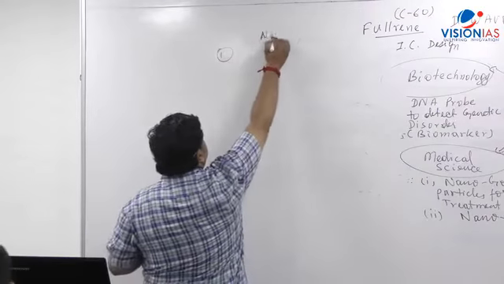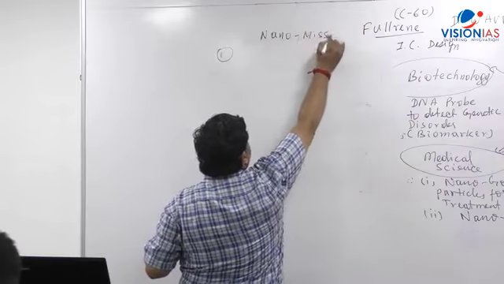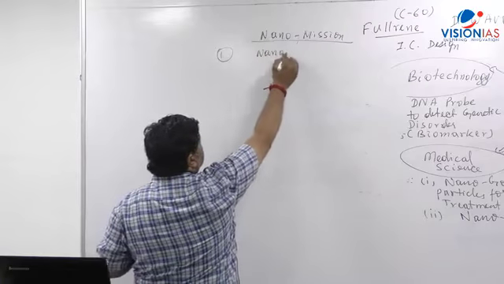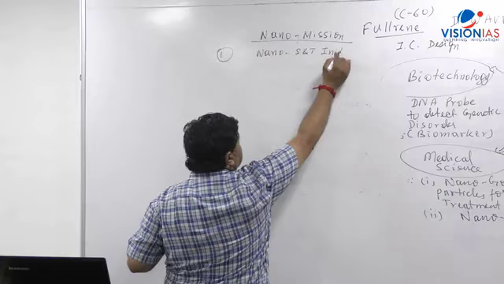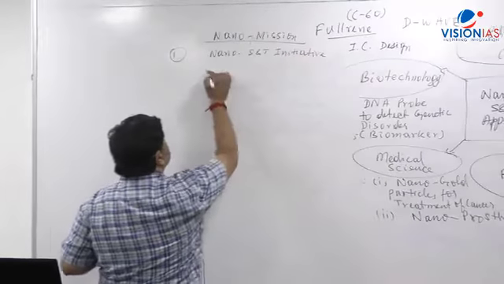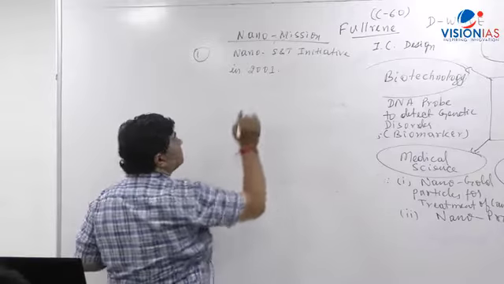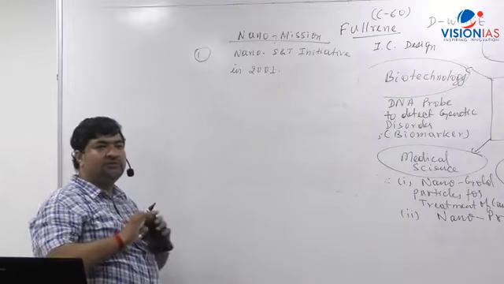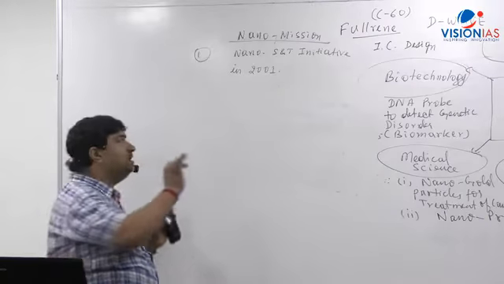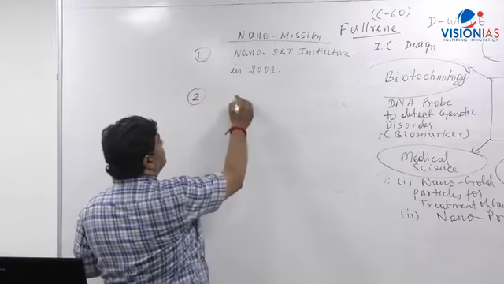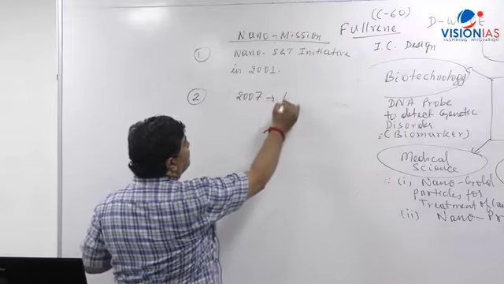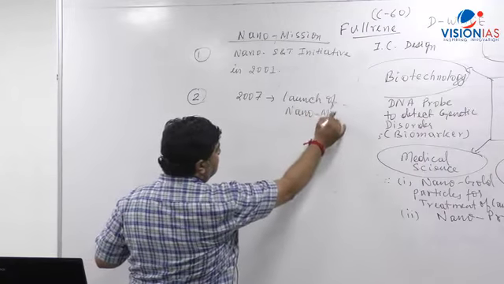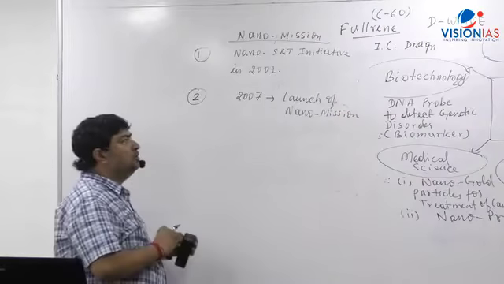So let me write here. I'll give all the points here. In terms of its development, first it started as a Nano Science and Technology Initiative in 2001. So already 16 years of the program, started in 2001. There was no formal aspect of that. Finally in 2007, there was a launch of this program.